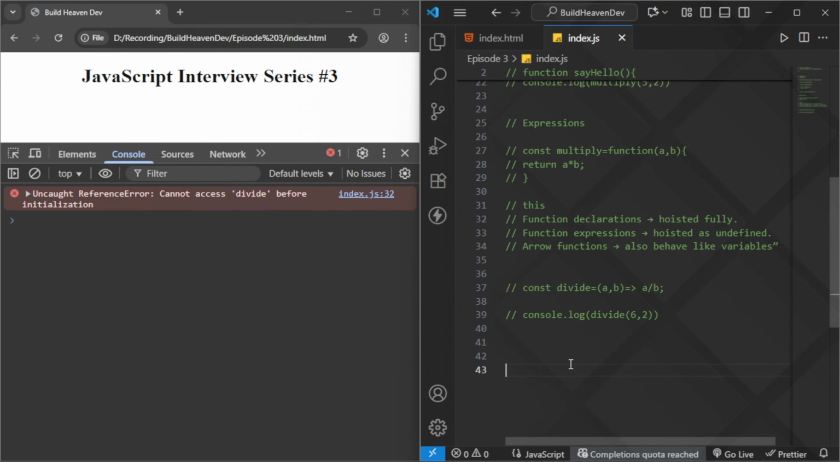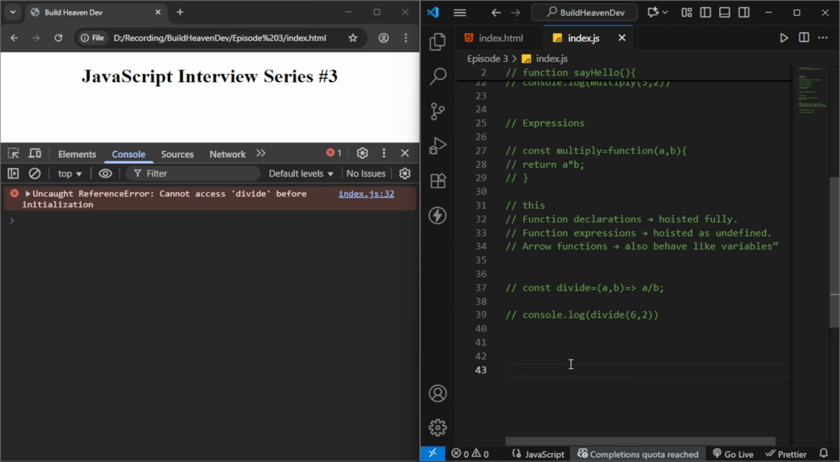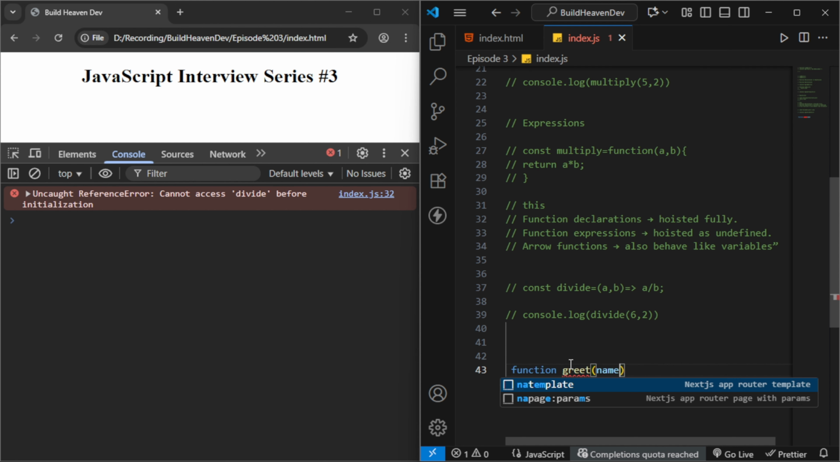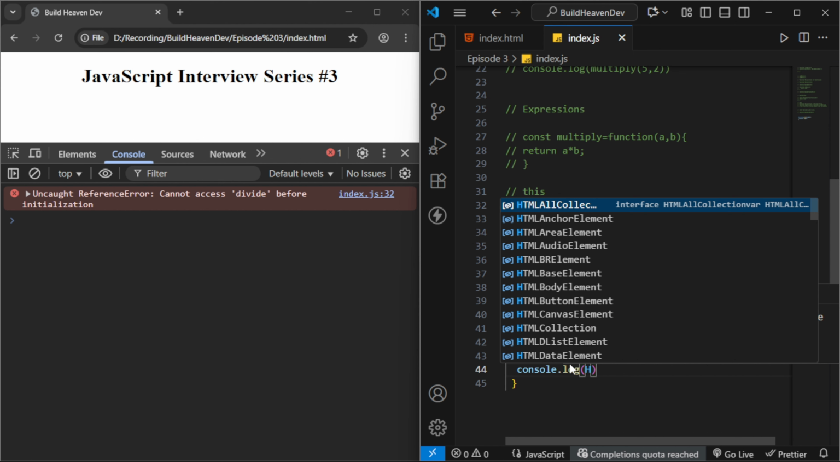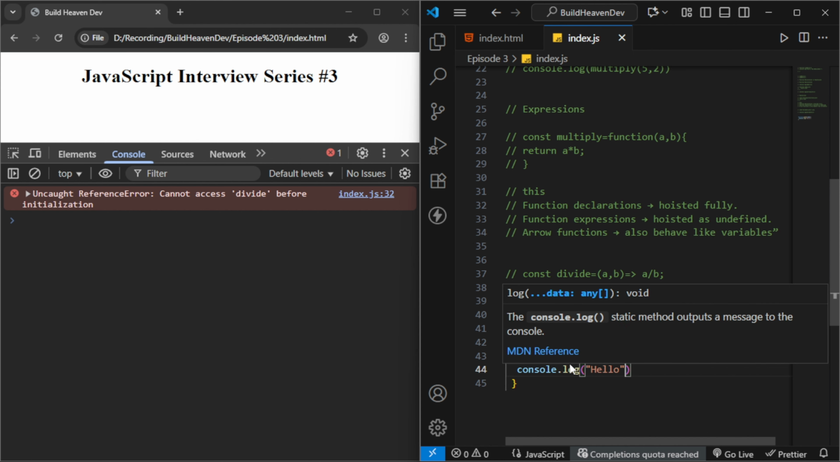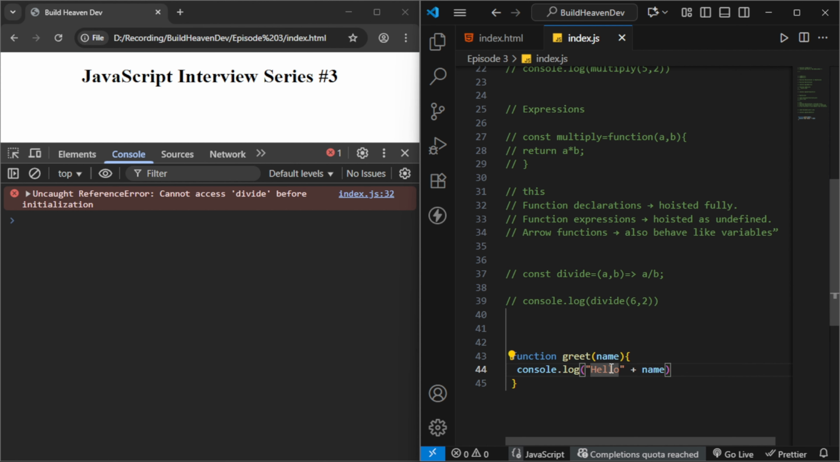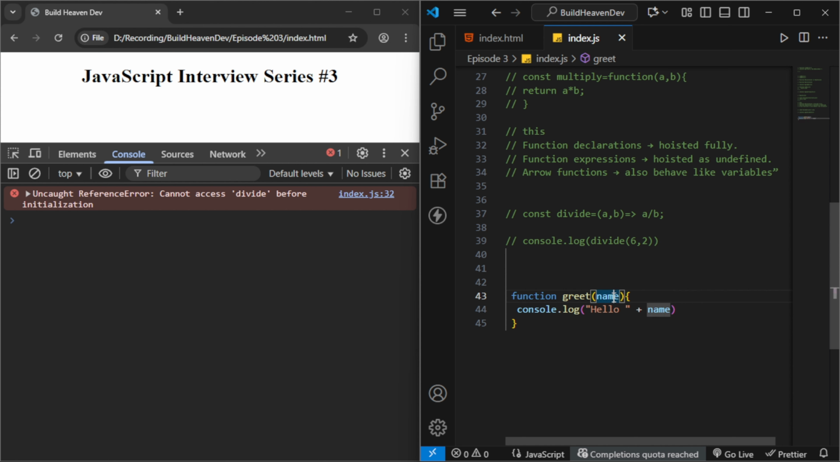So function, parameter and argument are like the heart of a function. So let's write a function greet(name) with console.log("Hello, " + name). So what will this function actually do? This function will take a parameter name and log it to the console.